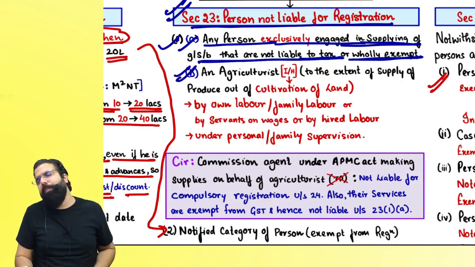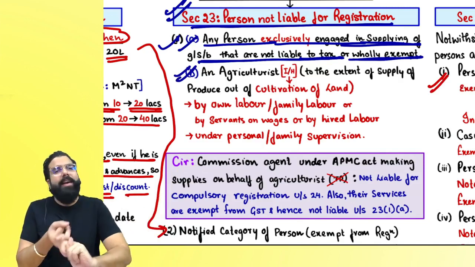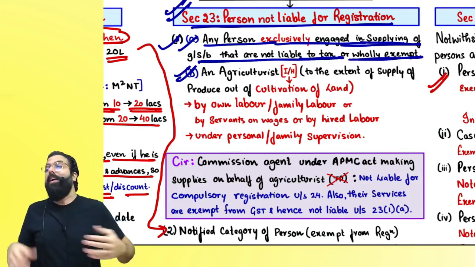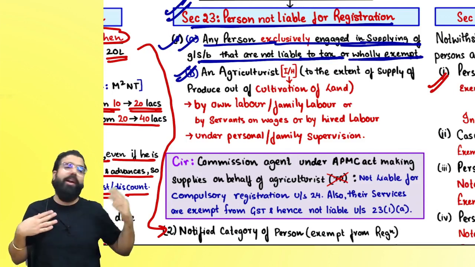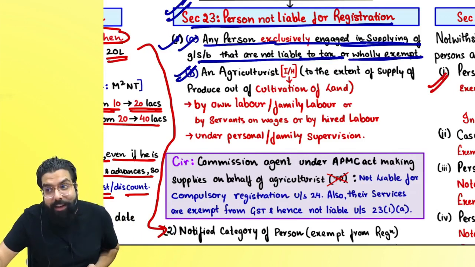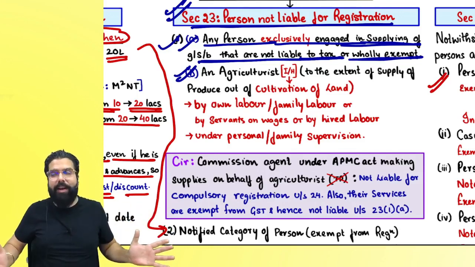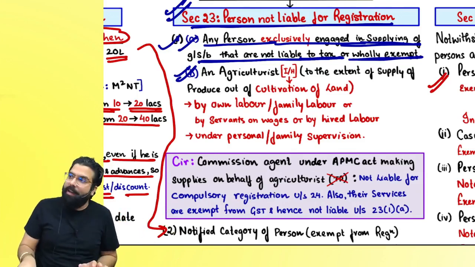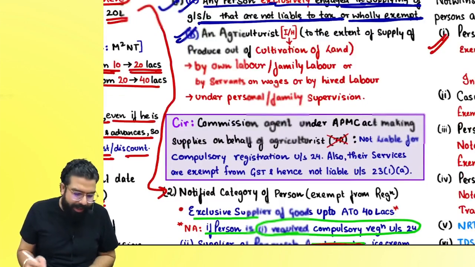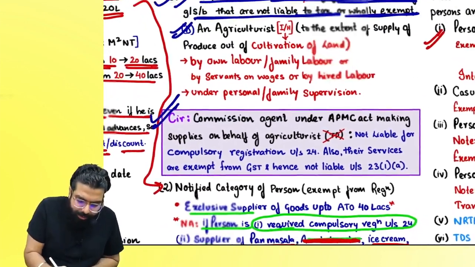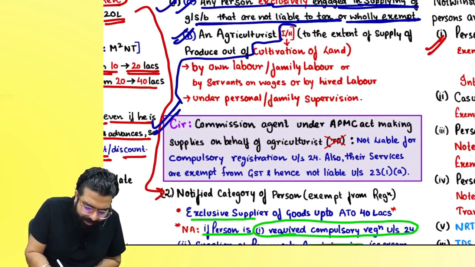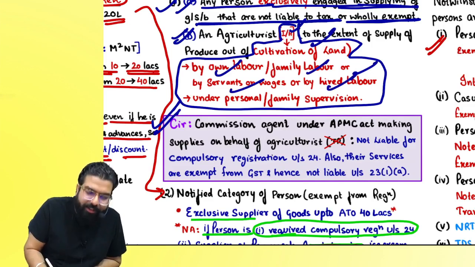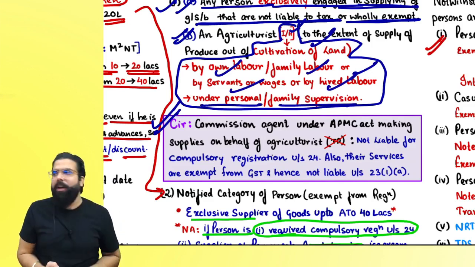Section 23(1)(b) says an agriculturist is not required to take registration to the extent of supply out of cultivation of land. Who is an agriculturist? An agriculturist is an individual or an HUF doing cultivation of land by own labor, family labor, or servants on wages or hired laborers, under personal or family supervision. Correct, everyone?